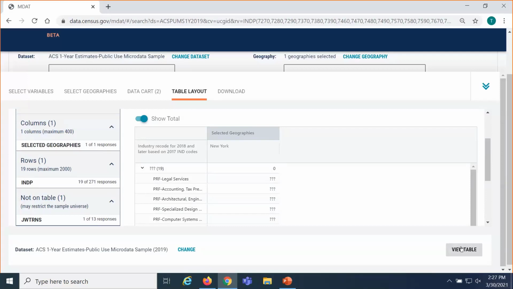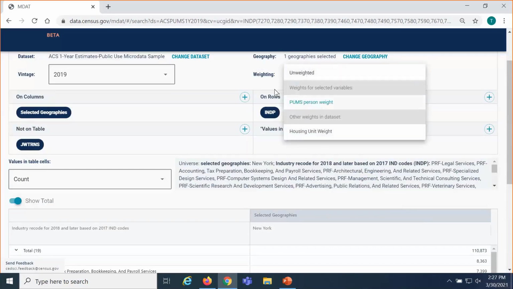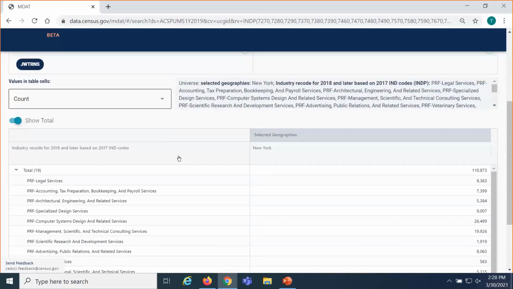Once you're happy with your table layout, on the lower right-hand side, there's a button that says View Table. I'll click that. And now we get our data. Right at the top, we can see the weight. It's pulled the PUMS person level weight by default. And then we can scroll down and see, as an example, in the legal services industry in New York, based on the 2019 American Community Survey, there were 8,363 people estimated working from home in that industry.